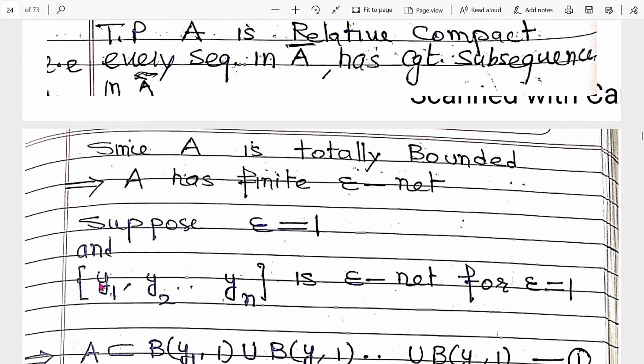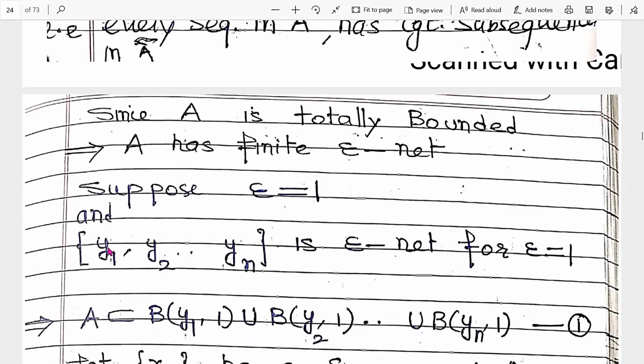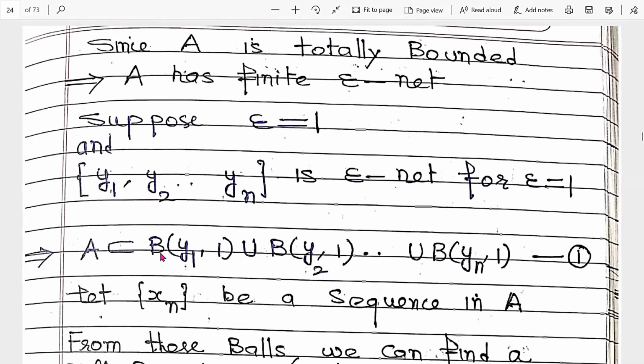Clear? And this is an epsilon net: y1, y2, ..., yn. These are the centers of balls which cover A. So A is contained in the union of the balls B(y1, epsilon), B(y2, epsilon), ..., B(yn, epsilon). Here epsilon is 1, so we take 1. This is by the definition of totally bounded.